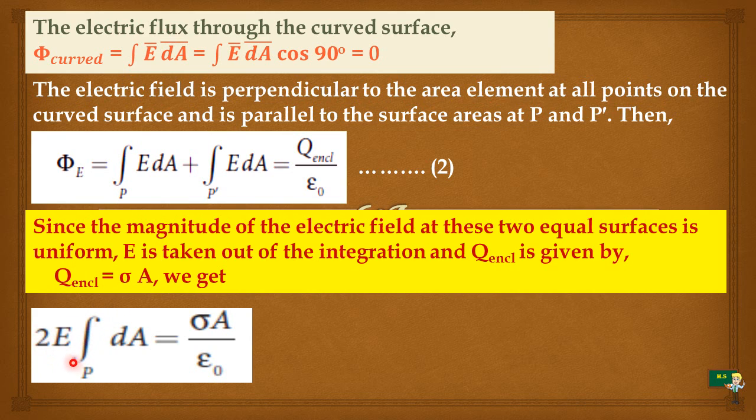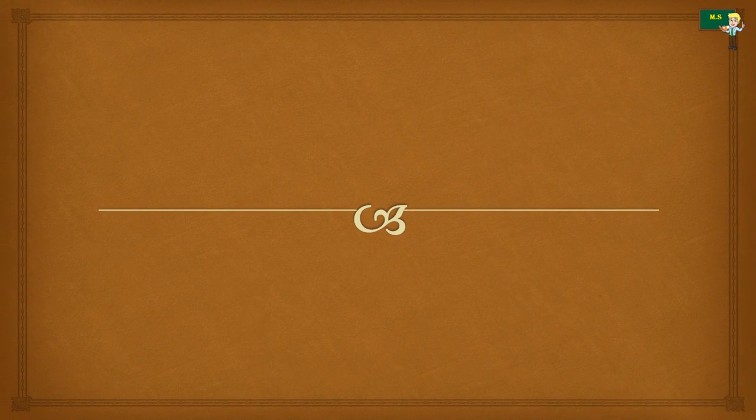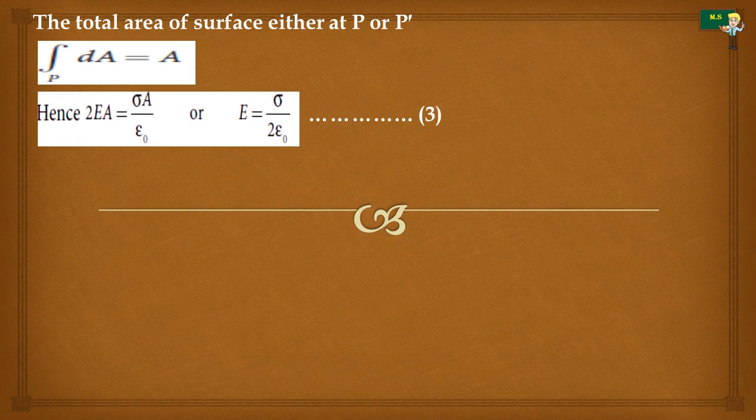So we have to integrate only dA, and instead of P and P dash, we take P commonly. The total area of the surface, integral over P of dA, is equal to A.